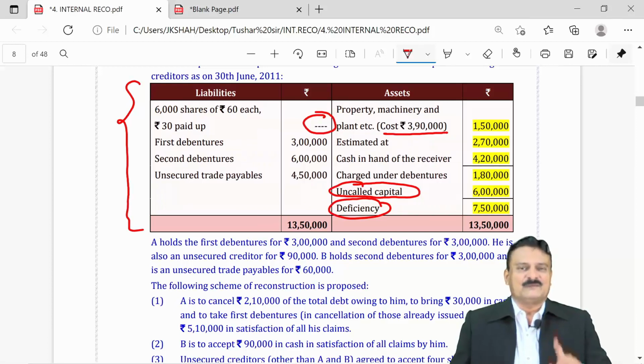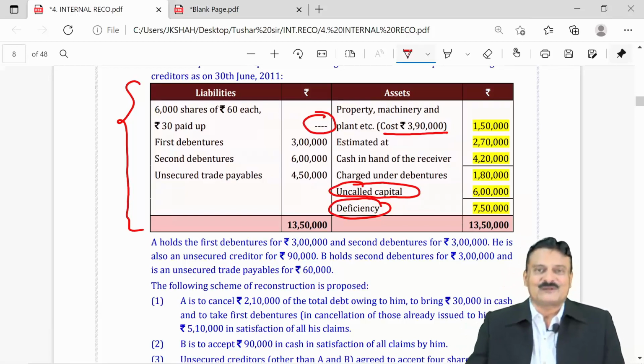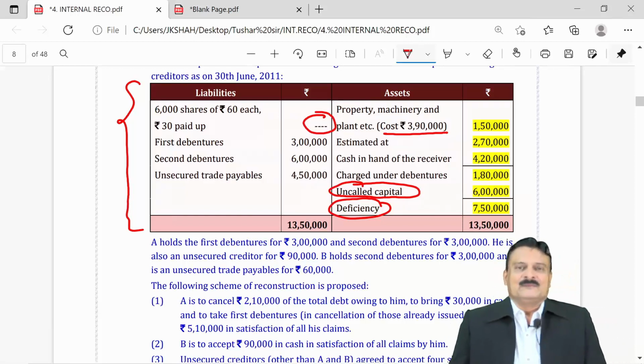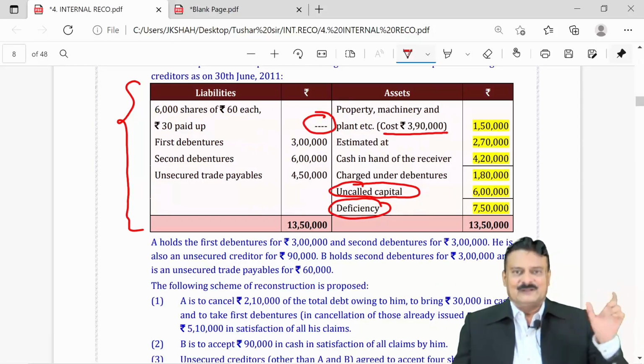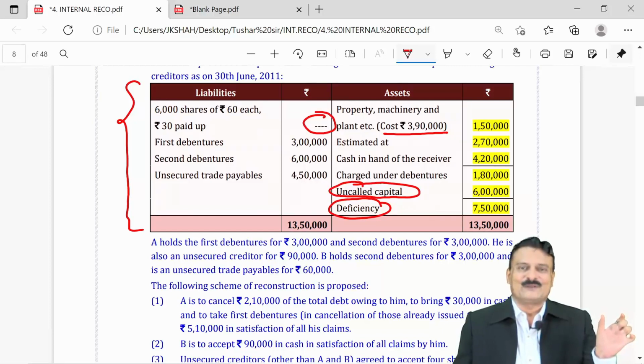So in such sums, your first job will be to prepare in the solution a balance sheet. A simple horizontal balance sheet, liabilities and assets, no need for a vertical balance sheet. And there you will always find that a liability will be more than assets. The balancing figure on the asset side will be profit and loss, accumulated loss.